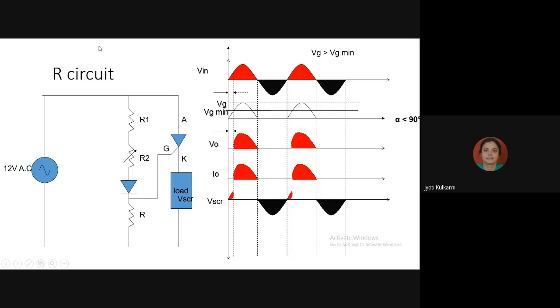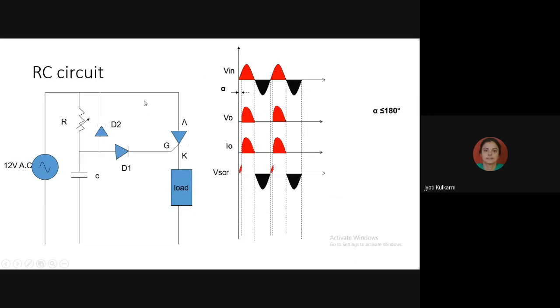But what is the constraint? The R circuit is going to control the firing angle alpha from only 0 degree to 90 degree. We cannot vary the firing angle alpha beyond 90 degree. That is the major constraint of the resistance circuit.